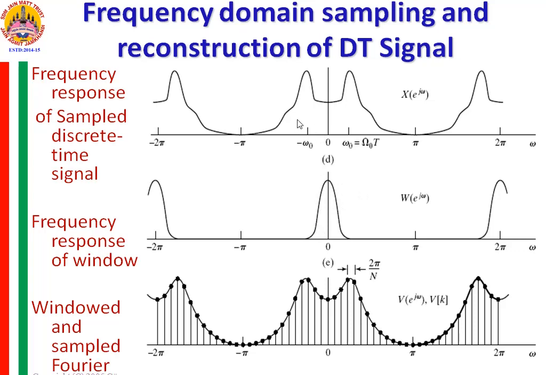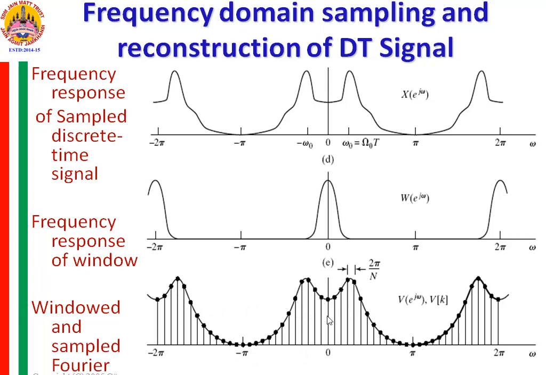then when you multiply x[n] with some window function in the time domain, in the frequency domain it is a convolution between the two. So, multiplication in the time domain is a convolution in the frequency domain, and when you convolve these two, you get such a convolution, and the windowed and sampled Fourier transform of such a signal then looks like this.